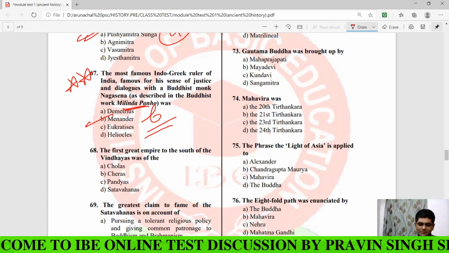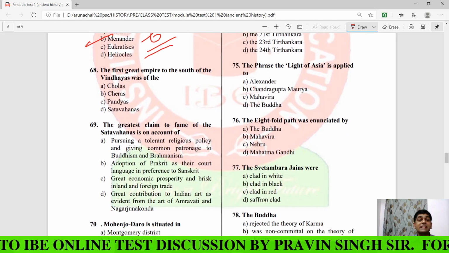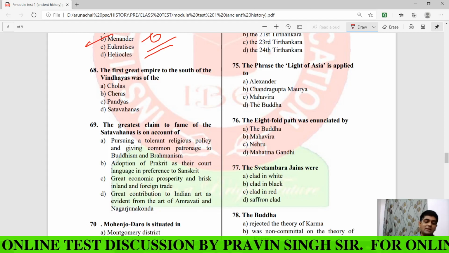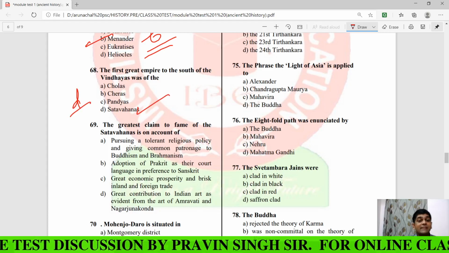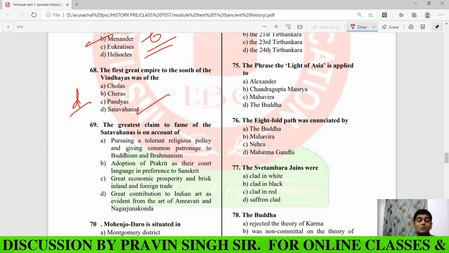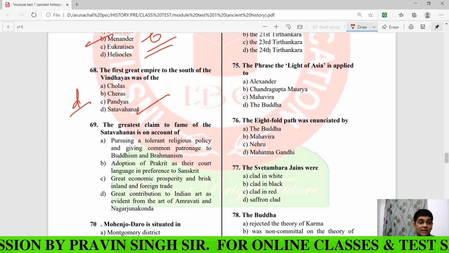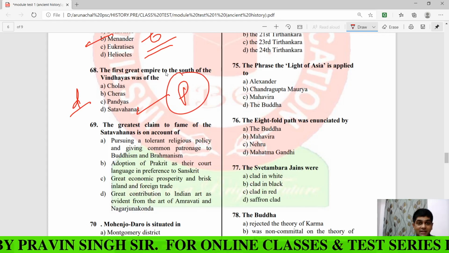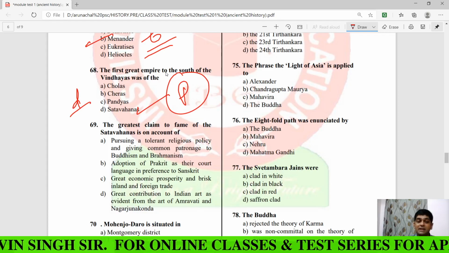Clear? Now comes the question number 68. The first great empire to the south of the Vindhyas was of the, and the answer is very simple, the Satavahanas. After the decline of the Mauryas, I have told you in the classroom who became the successor of the Mauryas in the Deccan region. Answer is Satavahana, and their capital was P. P means what? Pratisthana. It is in which state? Pratisthana is in Maharashtra.